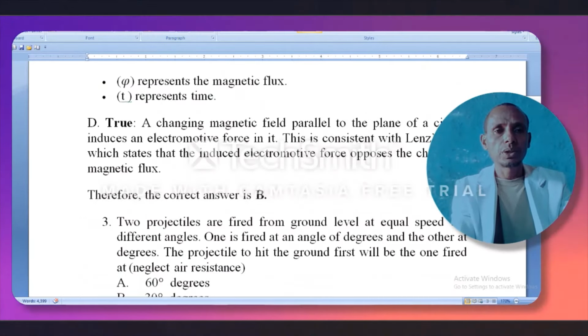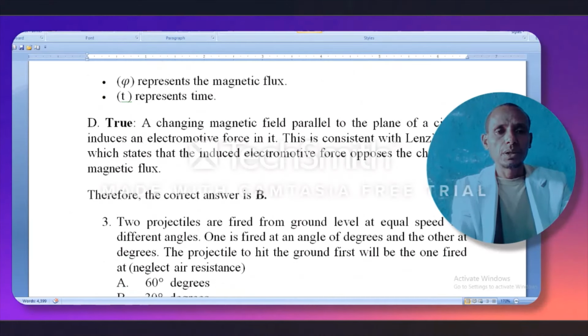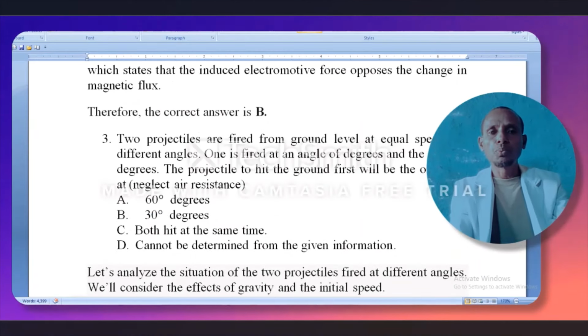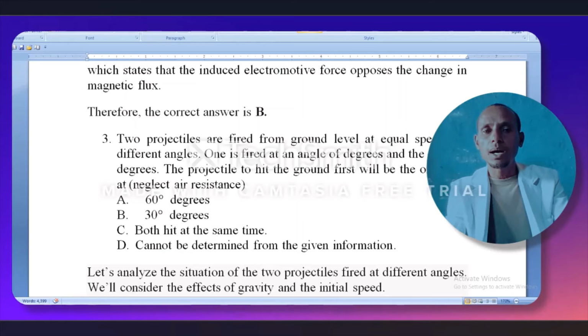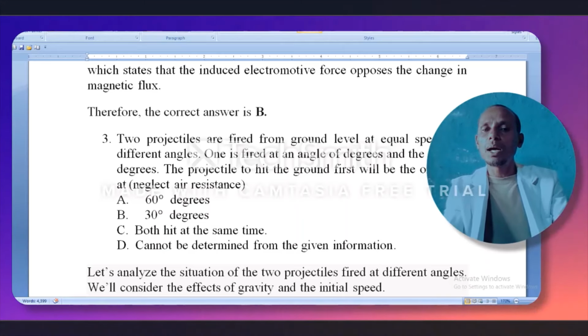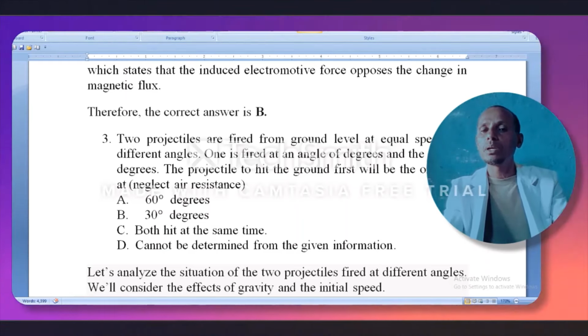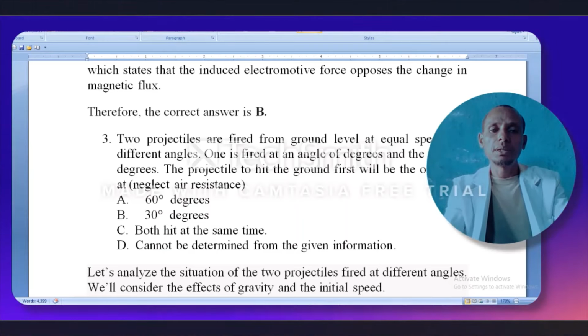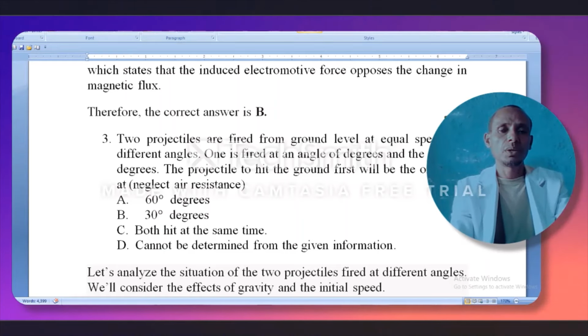When we come to the next question, question number 3 says that two particles, two projectiles, are fired from ground level at equal speed but different angles. One is fired at an angle of some degrees and the other at another angle. The projectile to hit the ground first will be the one fired at what angle, neglecting air resistance? Choice A, 60 degrees.